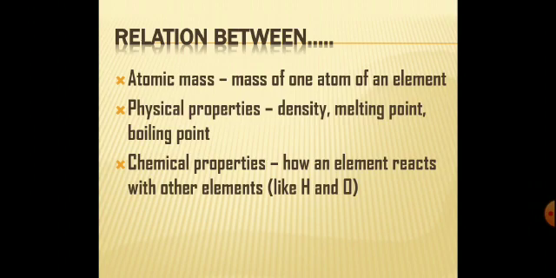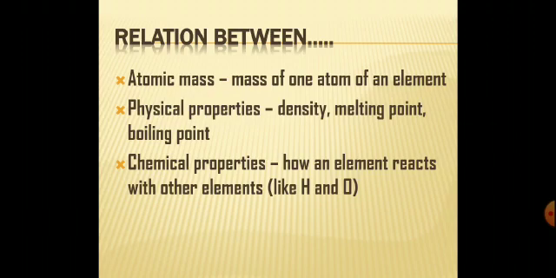First, what is atomic mass? The mass of one atom of an element. The SI unit of atomic mass is kilogram. Since the atom is very small, a more convenient unit called atomic mass unit, that is amu, is used now. Now let's talk about physical property. Things like density, melting point, boiling point, etc. are included in physical property. Next, what is chemical property? Chemical property is nothing but how an element reacts with other elements.